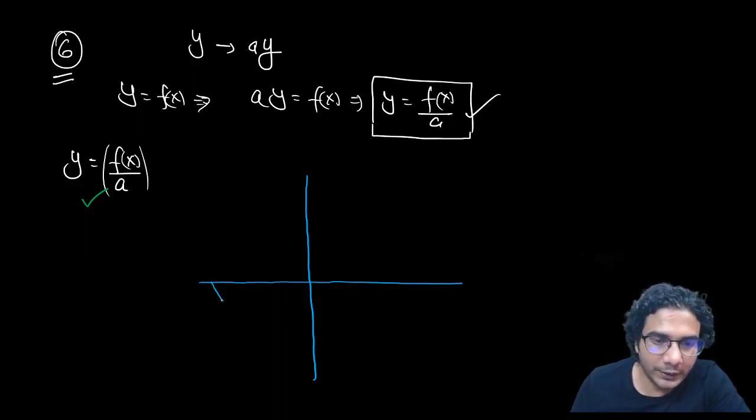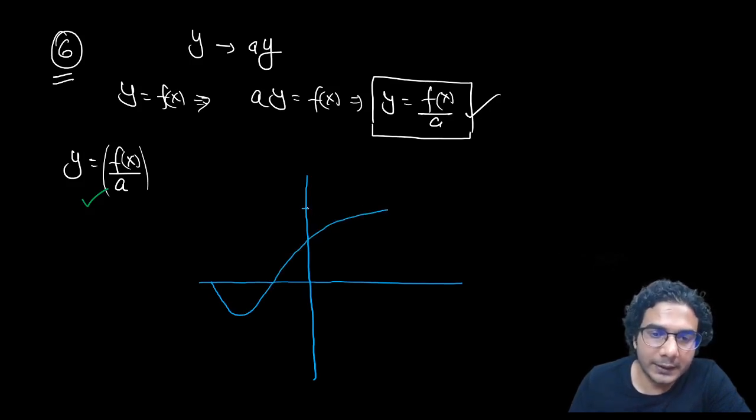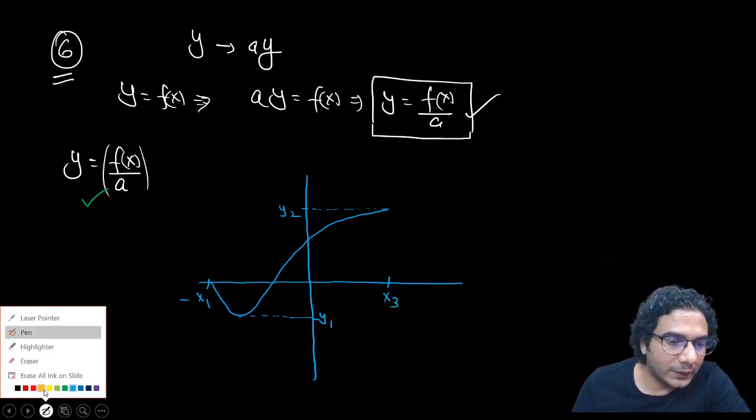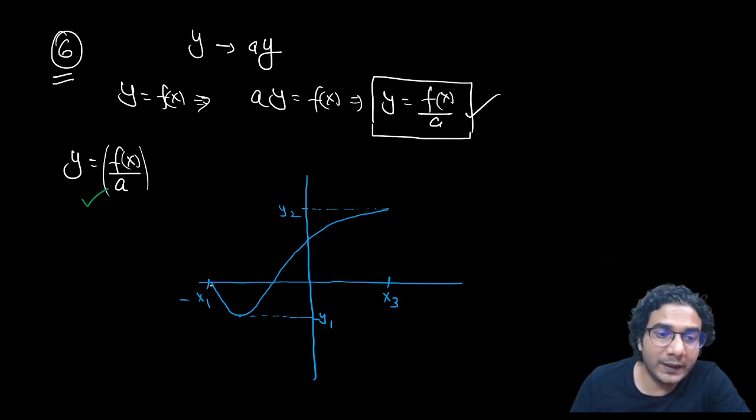Say this was your graph. Say this point is y2, and this point is y1, because it is going to expand or contract along the y-axis. So I'm giving you these points now, minus y1 and plus y2. There's no need to write these points, minus x1 plus x3, but I'm writing it. Now the first transformation, when a is more than 1.